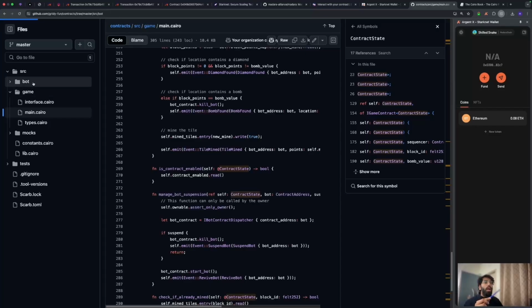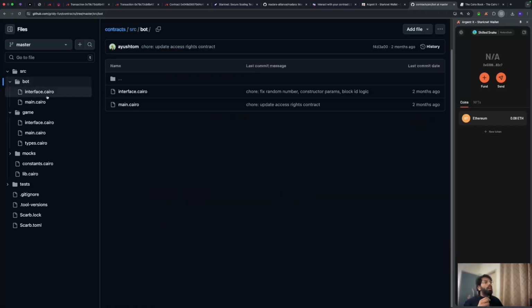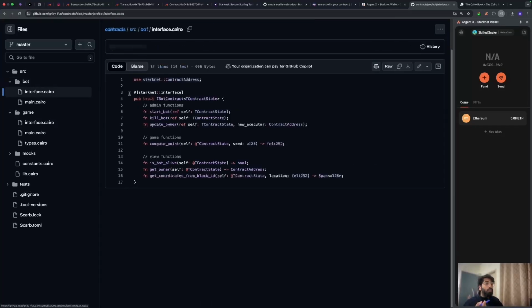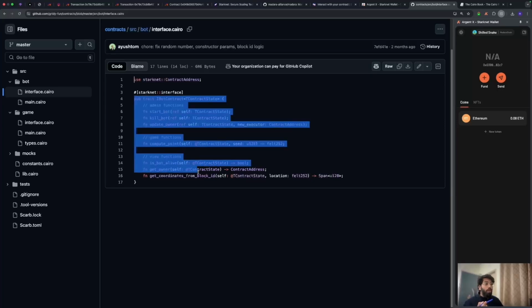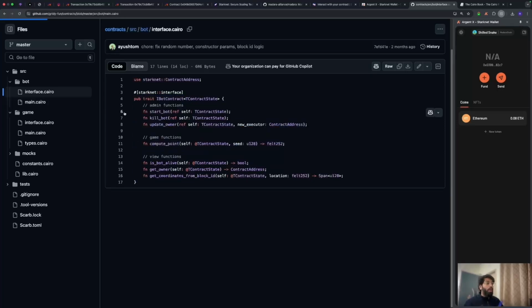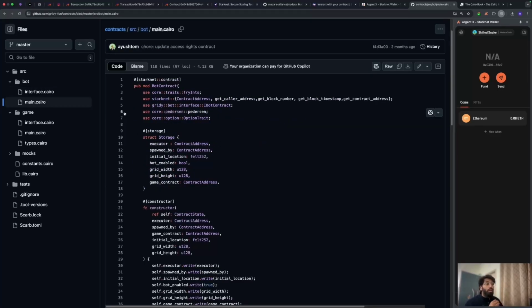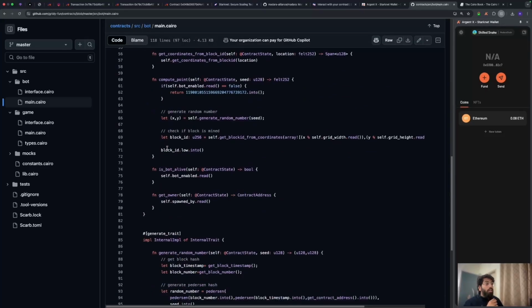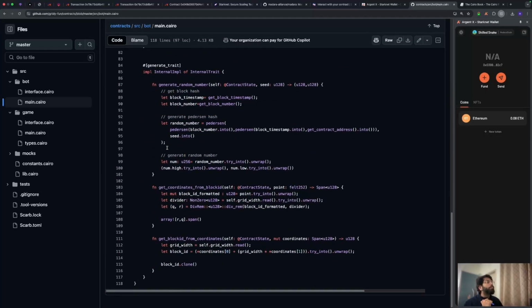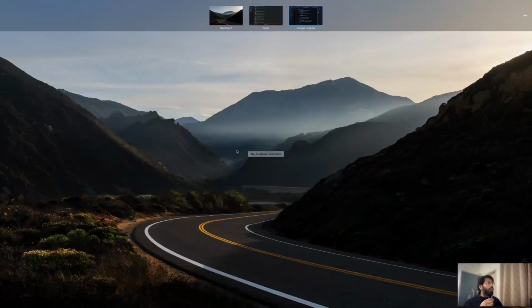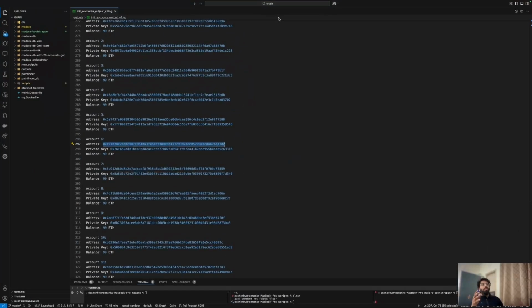And similarly, we would have the bot folder, which would have the interface that the bot is going to go through and talk about. And then we're going to have the main.cairo file that is executing all these particular functions. All right. So this is how it looks. Now this is about the Cairo side of the dApp that we have. So what we're going to do is deploy this dApp into the Madara chain, and then we're going to try to mine a particular tile from some bot accounts that we're going to deploy.